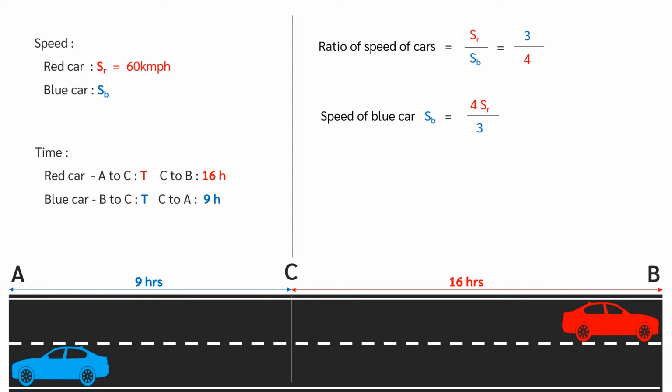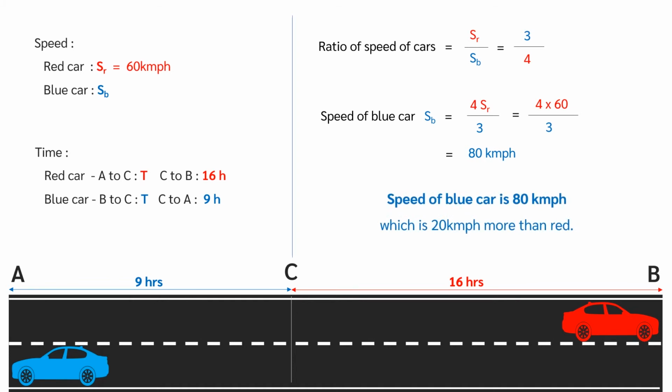We know, speed of the red car is 60 km per hour. Therefore, SB equals 4 into 60 by 3 equals 80 km per hour. Speed of the red car is 60 km per hour and speed of the blue car is 80 km per hour. So, speed of the blue car is 20 km per hour more than the red car.